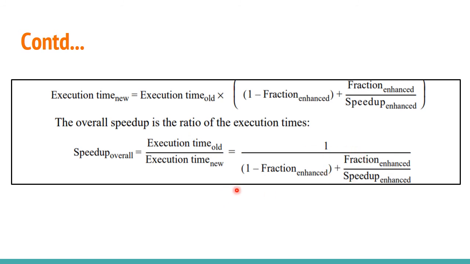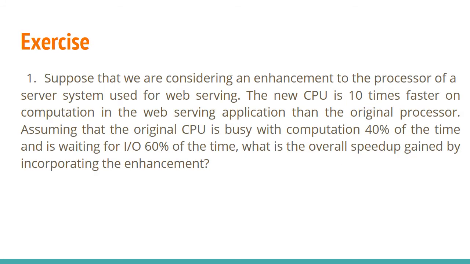This is the final equation used for evaluating the speed up of a machine using Amdahl's law. What is the equation? It is 1 by 1 minus fraction enhanced plus fraction enhanced by speed up enhanced. It's a very important equation from the Amdahl's law part. You have to note down the equation for speed up of Amdahl's law. Next we will discuss one exercise from Amdahl's law.